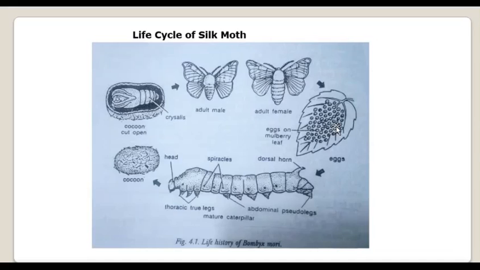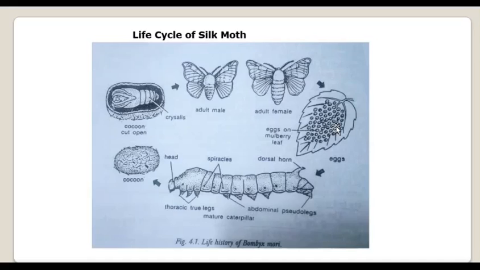Soon after, they become dry. When they come in contact with the air, they become dry and slightly hardened, and their color also changes from pale yellow to dark brown or black. This change in color from pale yellow to dark brown or black is an indication that the eggs are fertilized, and you can see they are ready for incubation.